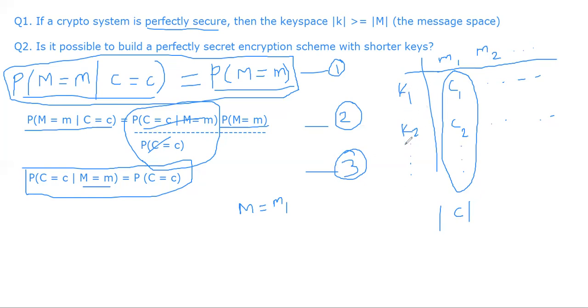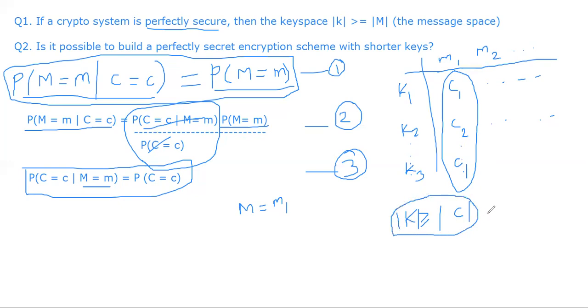The number of keys K1, K2, and so on must be at least the size of the key space. Why do I say at least? Why not just say equal? The reason is that it is possible, for example, that another key, say K3, also gives C1. It's perfectly possible, right? Two different keys. When I encrypt message M1 using K1, I get C1. When I encrypt message M1 using K3, I also get C1. That's perfectly fine. So you can have more keys. That's the reason why we say K is greater than or equal to the size of the key space.